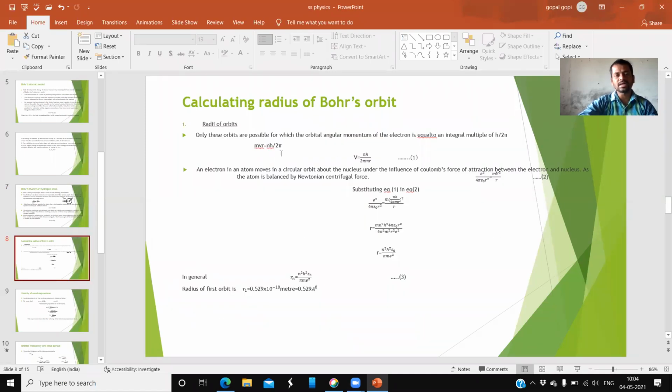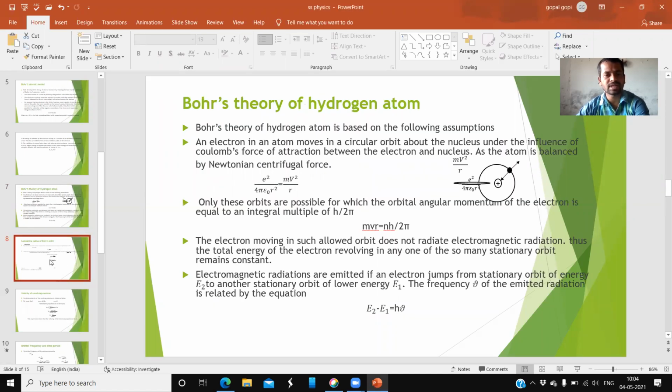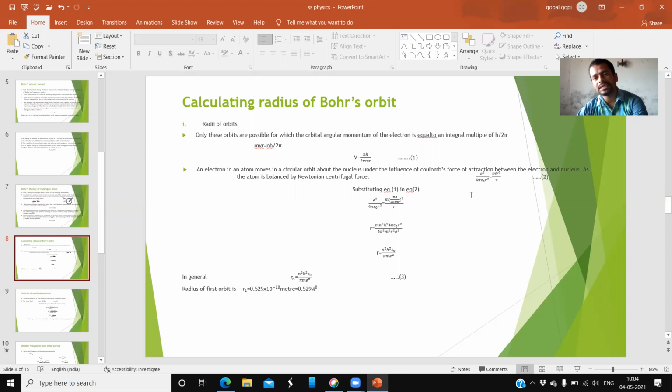Okay. And next, from this, keep v here only, and bring m and r to that side. Then m and r go in the denominator. So velocity equals nh by 2 pi m r. This is equation 1. And next is the second one, another proposal of Bohr. The first proposal has been taken. What is that? e square by 4 pi epsilon naught r square equals mv square by r.